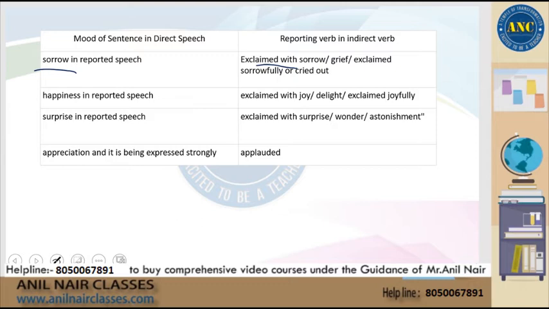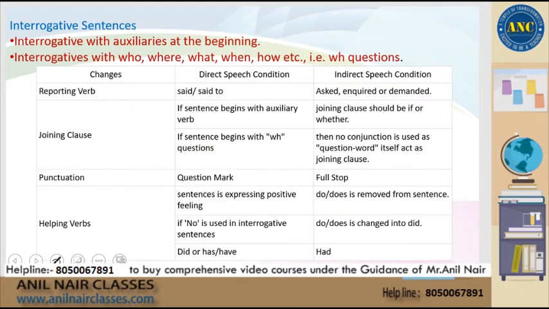If there is surprise, you would say exclaimed with surprise, wonder or astonishment. If there is appreciation expressed strongly, you would say he applauded for his bravery. Right? So those are the reporting verbs you would use for indirect sentences.